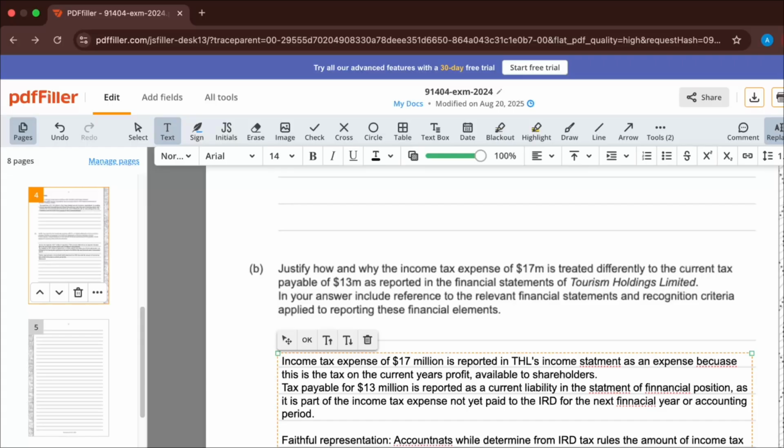It's going to be relevant because, we'll say, tax payable of 13 million is relevant as it is the amount of tax required to be paid so far for next year, which will impact THL's profitability, as well as 17 million tax expense from this year, likewise affecting profitability.